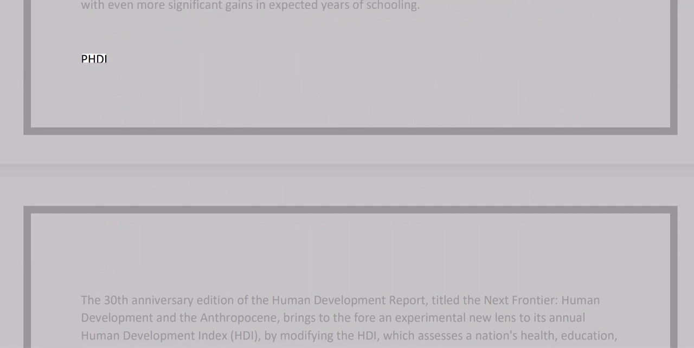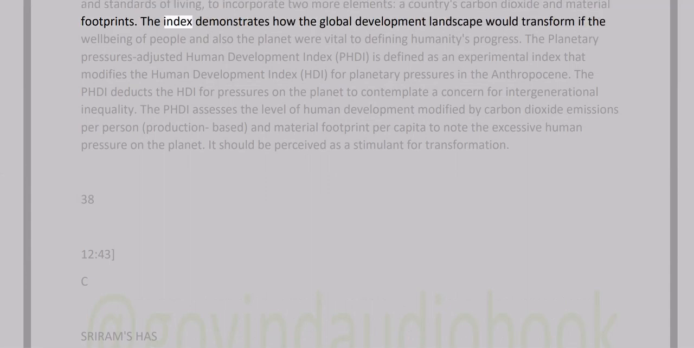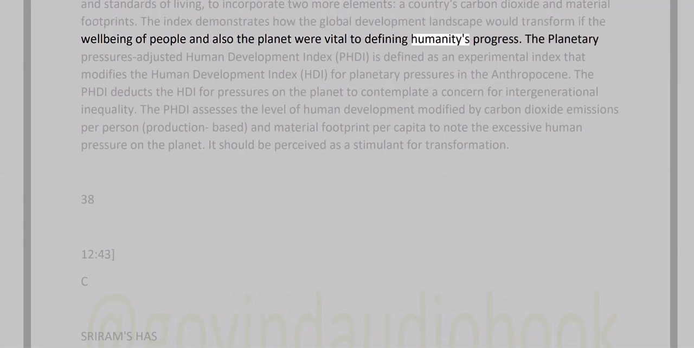PHDI. The 30th anniversary edition of the Human Development Report, titled The Next Frontier: Human Development and the Anthropocene, brings to the fore an experimental new lens to its annual Human Development Index, HDI, by modifying the HDI, which assesses a nation's health, education, and standards of living, to incorporate two more elements: a country's carbon dioxide and material footprints. The index demonstrates how the global development landscape would transform if the well-being of people and also the planet were vital to defining humanity's progress.